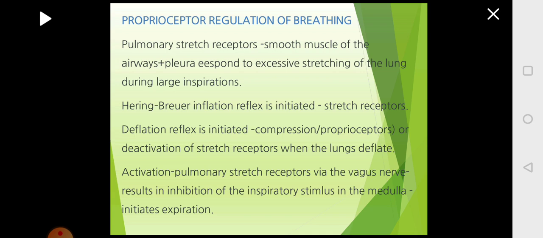Medulla in turn will stimulate the respiratory muscles and it brings about inhalation. Then after that is completed, it brings about the exhalation. So stretch receptors are regulating inhalation and exhalation of the lungs.